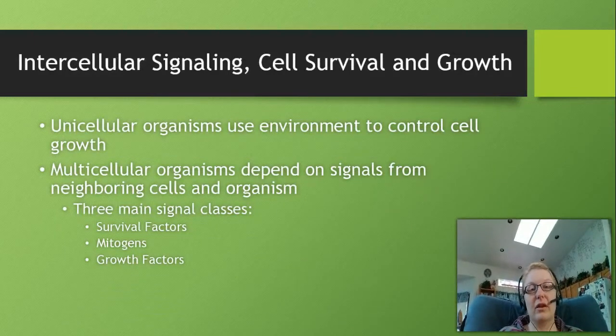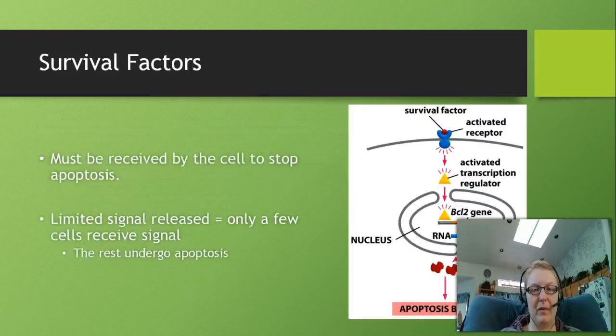So unicellular organisms will use the environment to control cell growth. They're a lot more flexible in that case. Multicellular organisms, your skin doesn't know what the outside environment necessarily is like, and so it relies specifically on signaling from the other cells in the body and nearby cells. And so this is where all that intercellular signaling comes along that we were talking about. There are three main signal classes: the survival factors, the mitogens, and the growth factors. And we're going to talk about each of these signals in the next couple slides.